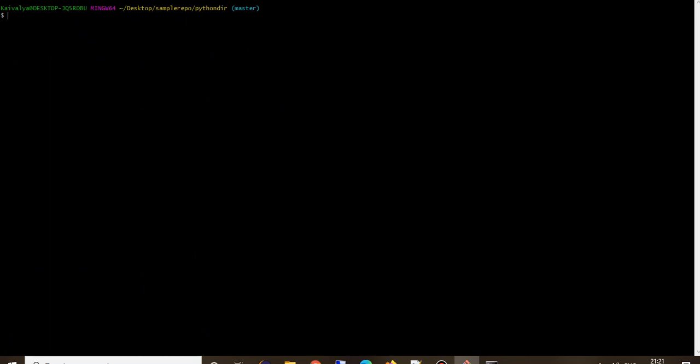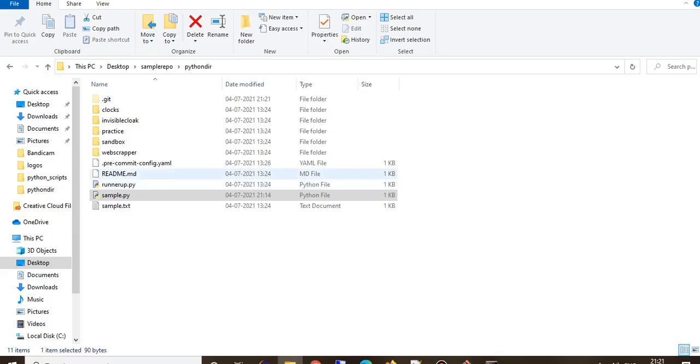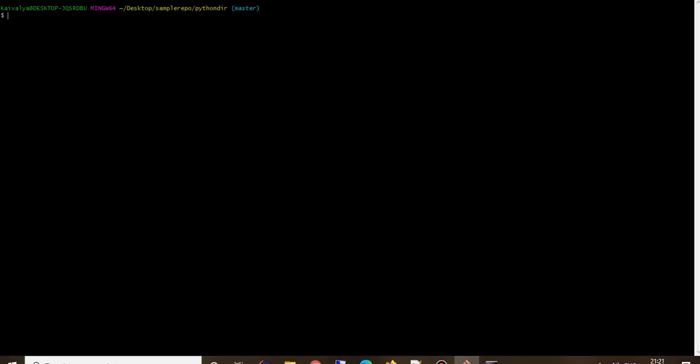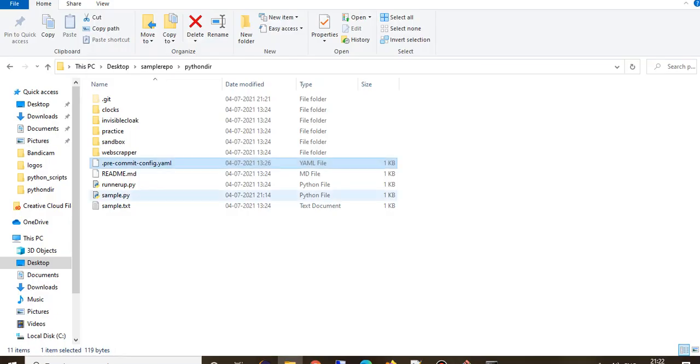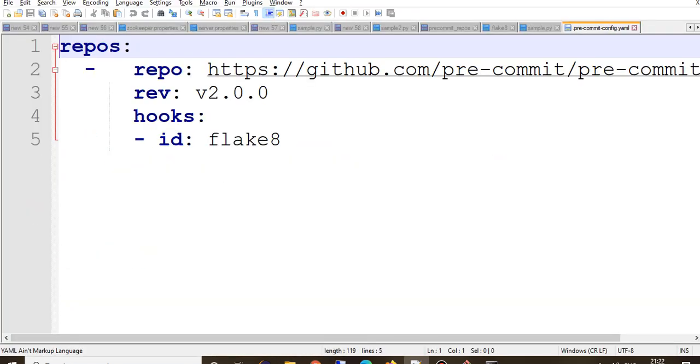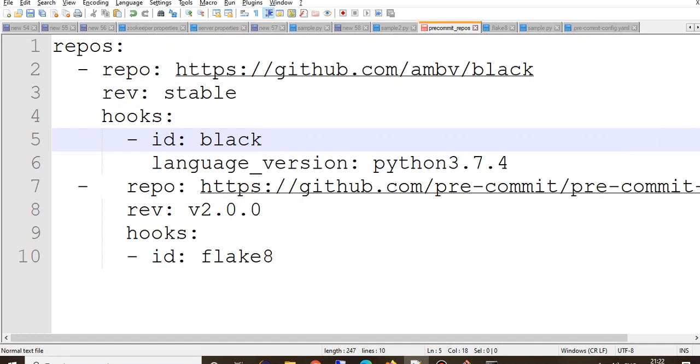So we already have a repository which previously had a pre-commit hook, right? And pre-commit should also be installed, so pip install pre-commit. Let's see if it is already installed. Okay, so we already have the pre-commit hook, and we also have the YAML file that we created for Flake8. I open it, and we will change this pre-commit hook, which we created for Flake8. Instead of it, I will create one for black now.